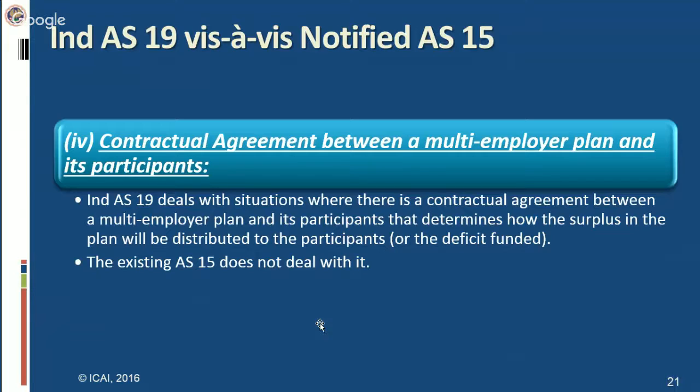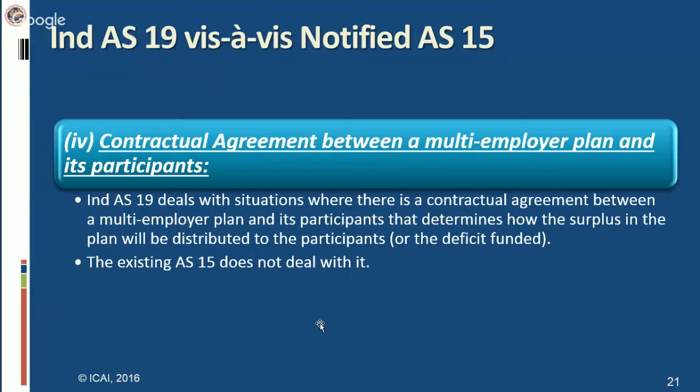A group of employers have taken the same plan and they are investing in that particular plan. There are 4, 5 or more than one employer investing in a particular plan; that is a multi-employer plan. In that case, if that plan has some profit or loss, then how will it be accounted? The surplus or the deficit in that particular fund, how will it be distributed among all the employers which are the participants of that particular fund?